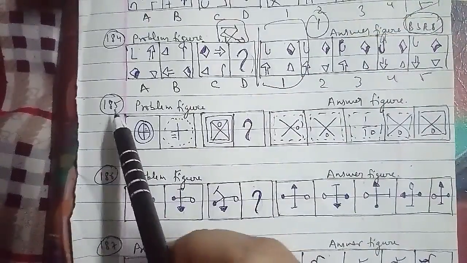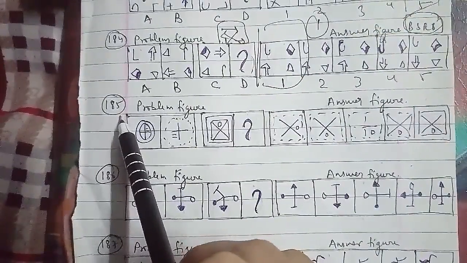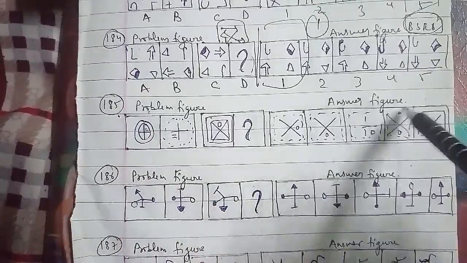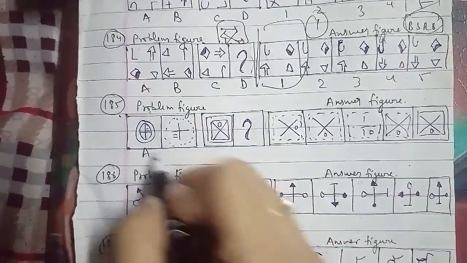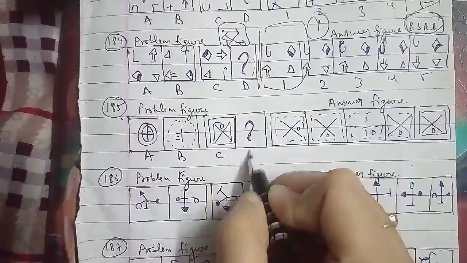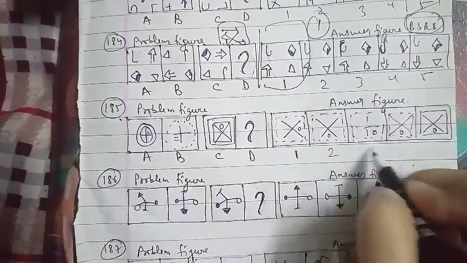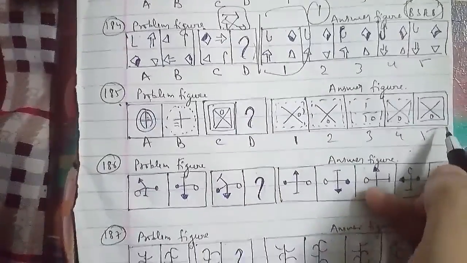We'll go ahead with the 185th question of the session. These are your problem figures and these were the answer figures, which have been named as A, B, C and D. This has been named as 1, 2, 3, 4 and 5 respectively here as well.